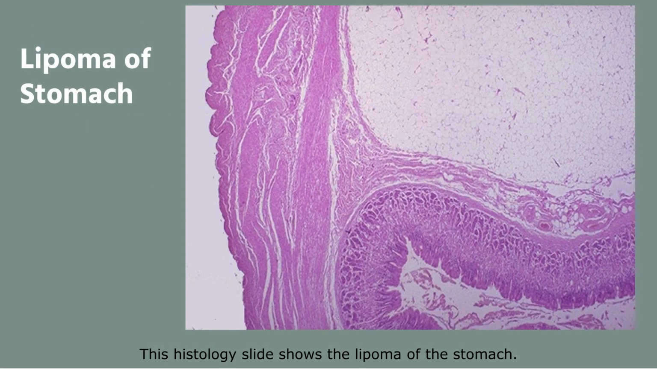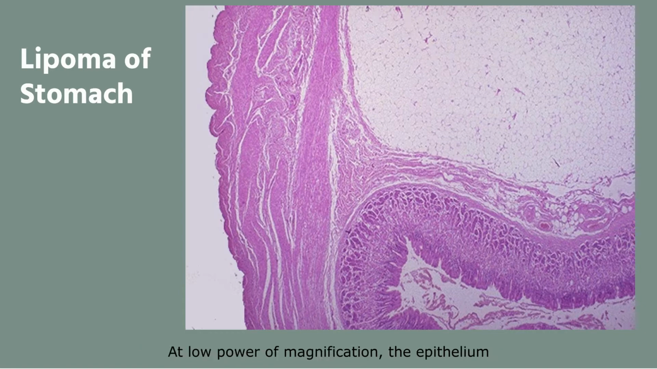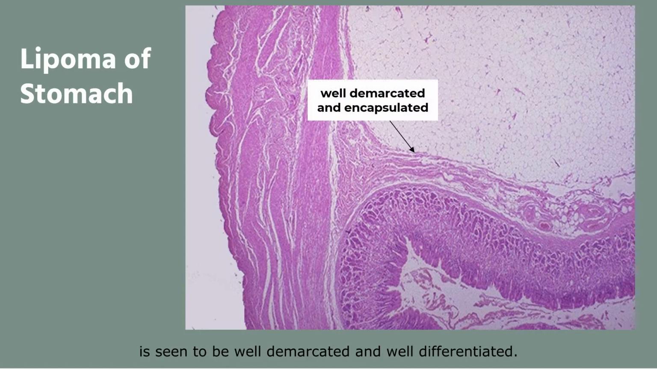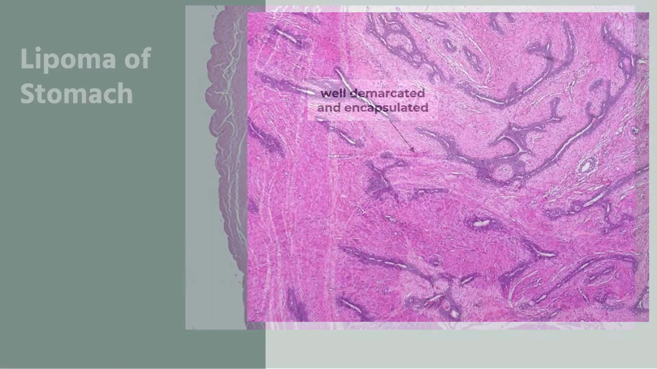This histology slide shows the lipoma of the stomach. At low power of magnification, the epithelium is seen to be well demarcated and well differentiated. The cells grow by expansion and show no criteria of malignancy. They are typically surrounded by an outer surface of fibrous sheath of connective tissue or stay contained within the epithelium. It is encapsulated and resembles the normal tissue.